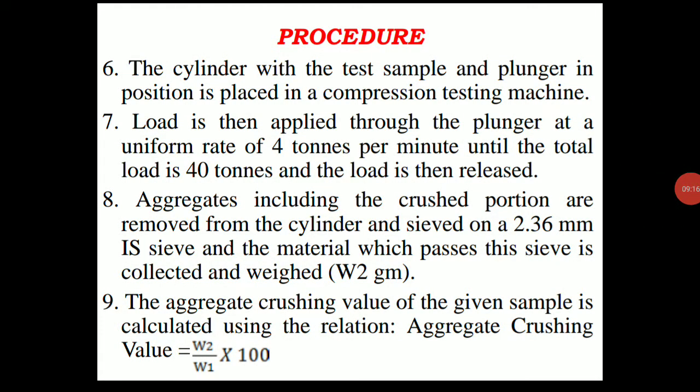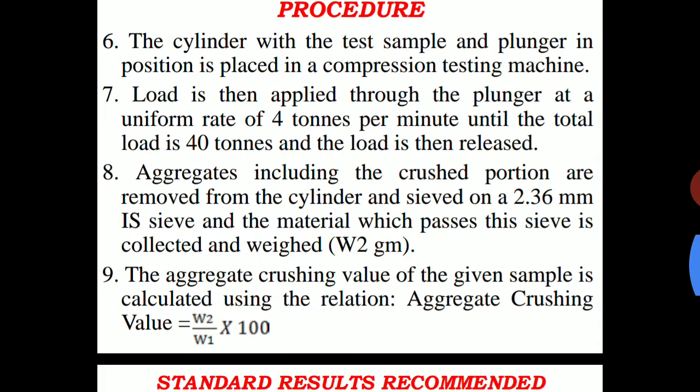And then the aggregate crushing value of the given sample is calculated using the relation W2 divided by W1 into 100. Here W1 is the total weight of the aggregate sample, and W2 is nothing but the aggregates passing through the 2.36 mm IS sieve. So basically we will call it the crushed part of the aggregate. Multiplying by 100 is just to convert this into percentage.